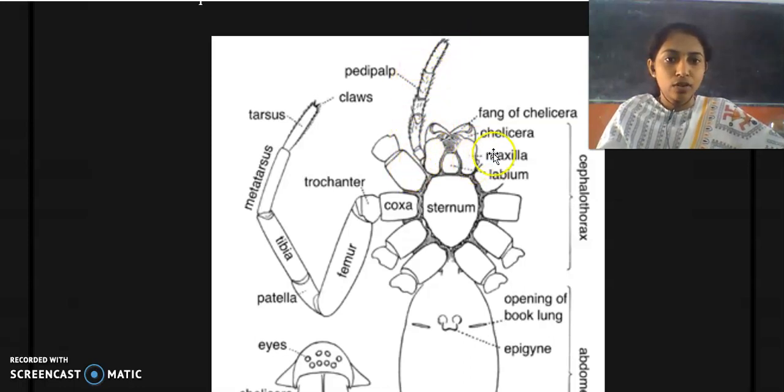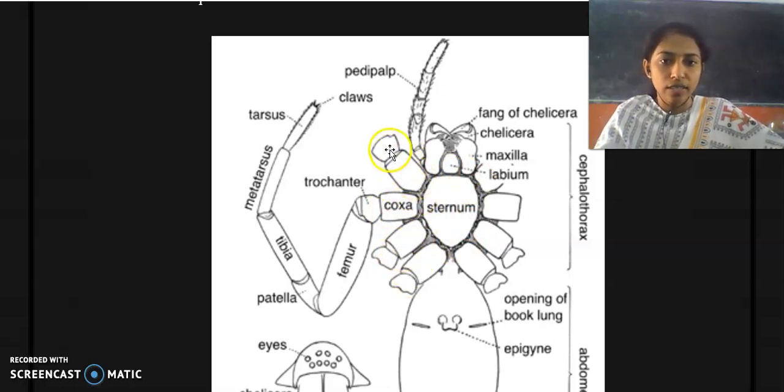Here also there is a pedipalp, but in this figure you cannot find both. Only a single pedipalp is shown here. Here one pedipalp is also present. So next to the chelicerae you can find a pair of pedipalps. And in the same prosoma region, you can find 4 pairs of walking legs.